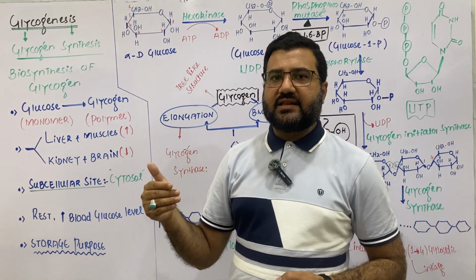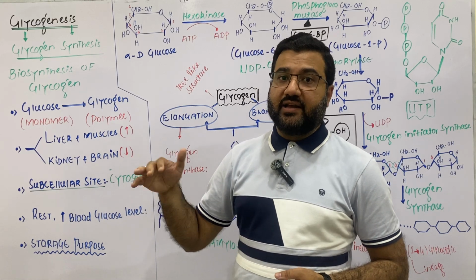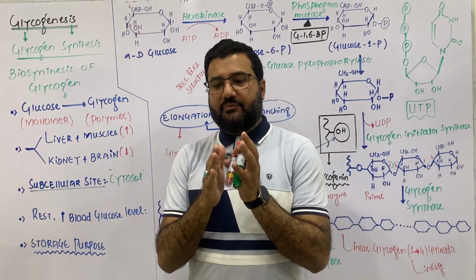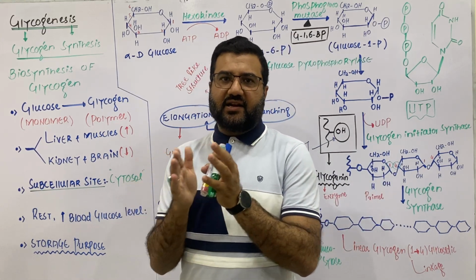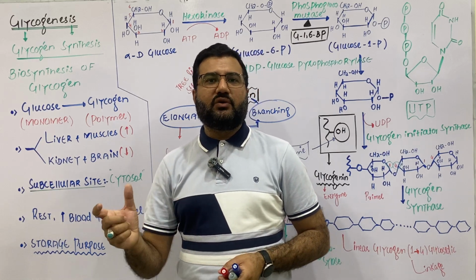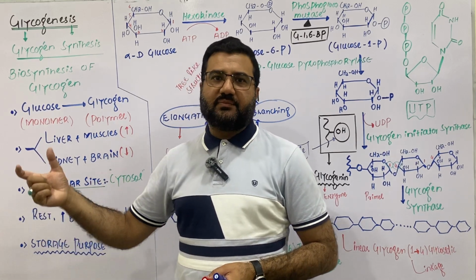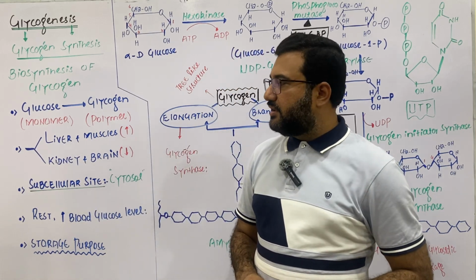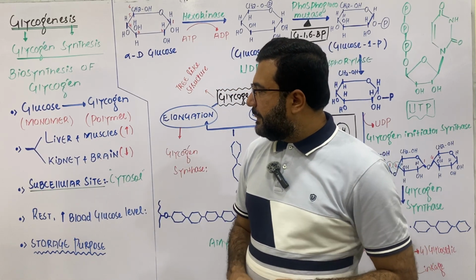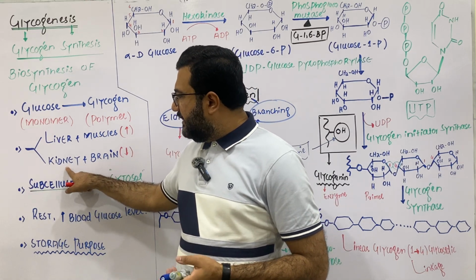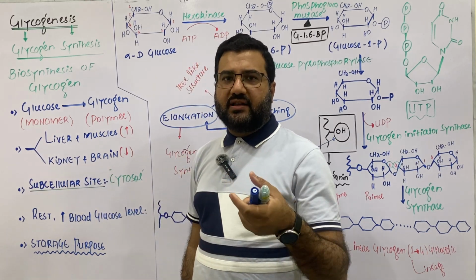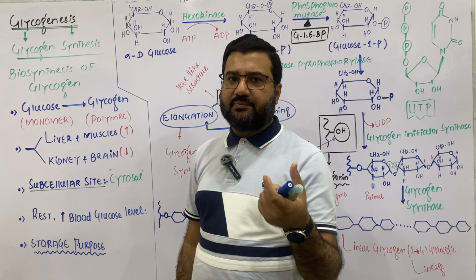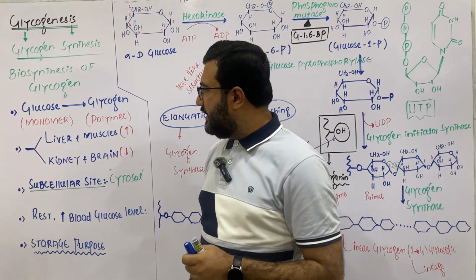units in case the blood glucose level of a person decreases. So when the blood glucose level decreases, then the glycogen stored in the liver is broken down to glucose, and this glucose is supplied to the blood to maintain the normal sugar level in the blood for normal homeostatic functions. And my dear students, similarly, the kidney cells also provide glucose on a condition when a person is suffering from severe hypoglycemia.